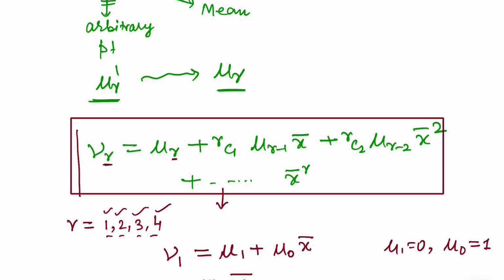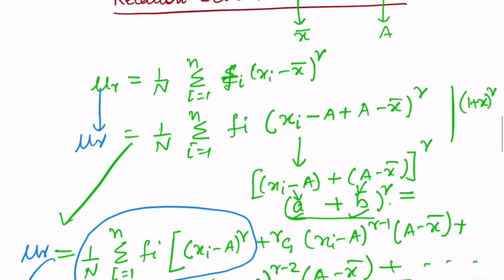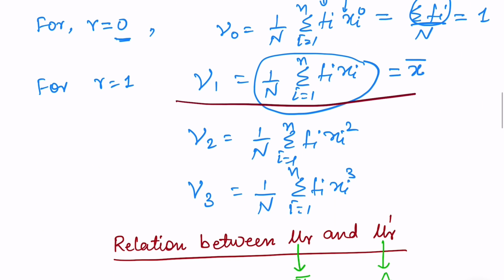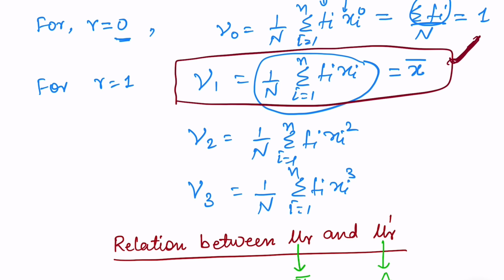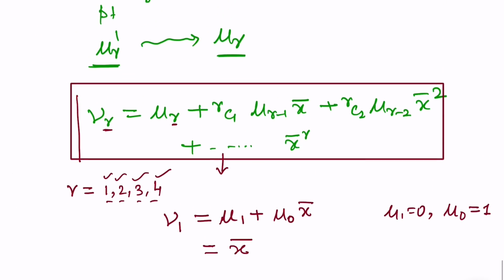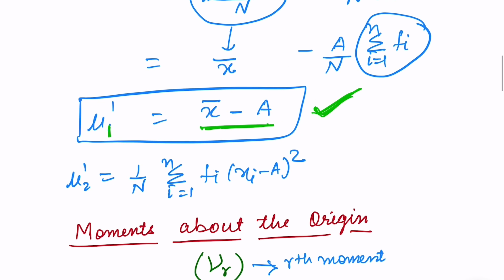Okay students, so we reached the same point as what we had studied in our previous lecture. In our previous lecture we had derived that nu 1 is equal to x bar. You can use it directly also, but if you are using the relation then also you will reach here, nu 1 is equal to x bar. Okay, and what is x bar in terms of mu dash, that also we studied in one of our lectures.